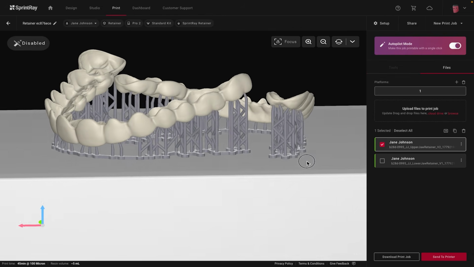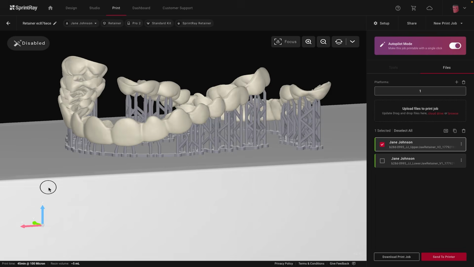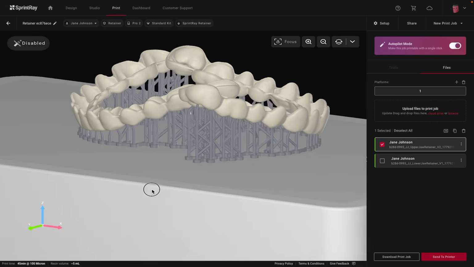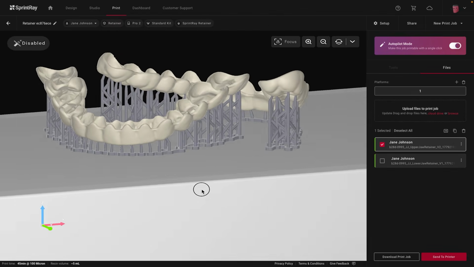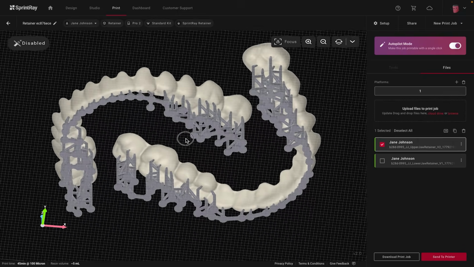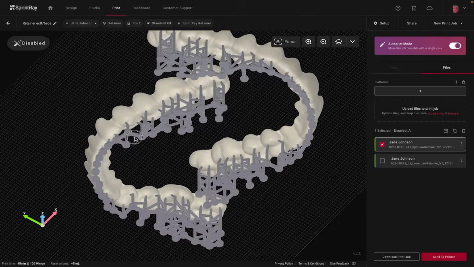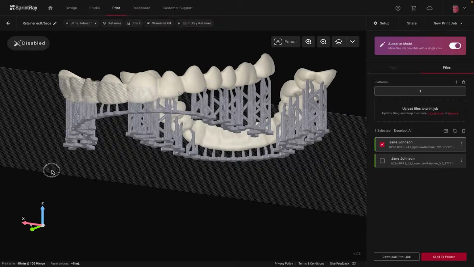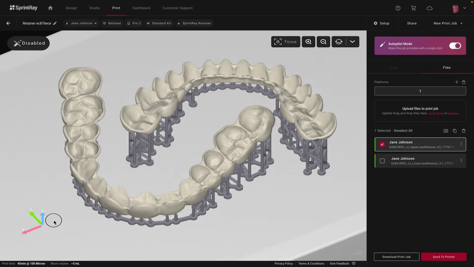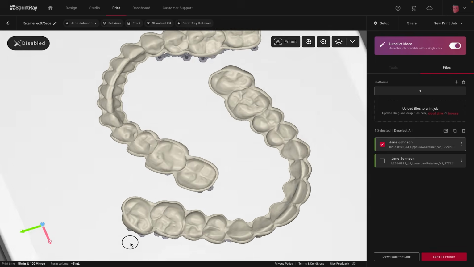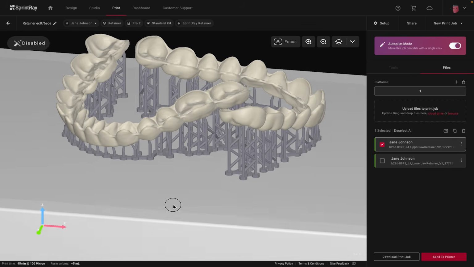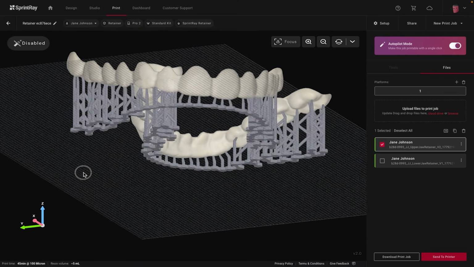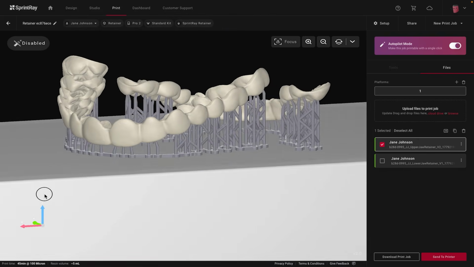Support placement plays a huge role in print stability and final accuracy. For retainers, the system places supports along the incisal edges and key structural areas. As a general reference, upper arches typically require at least 3 supports per tooth along the incisal edge. Lower arches typically require around 2 to 3 supports per tooth. Additional supports are placed on cusps, both on the buccal and lingual surfaces, to ensure stability. The system avoids placing supports in interproximal areas whenever possible and ensures supports do not overlap or touch.